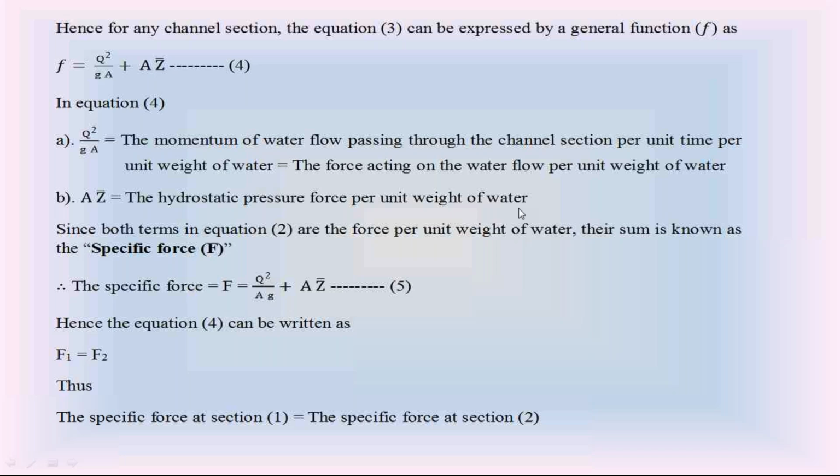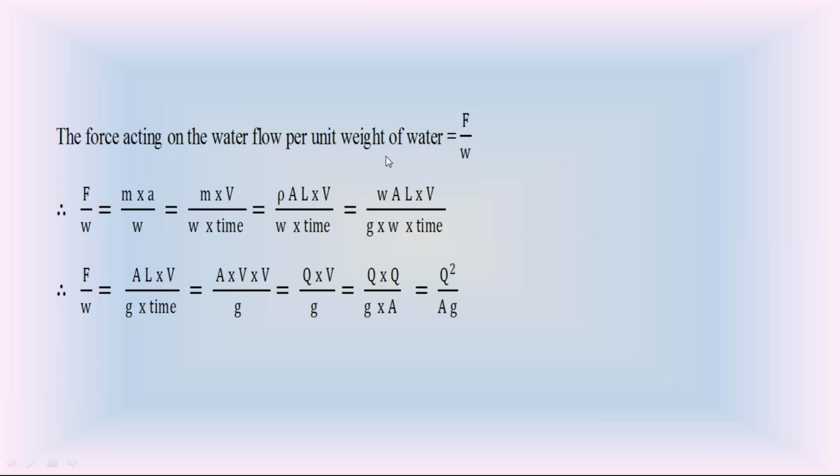The problem is how this Q square by gA is the force per unit weight of water. So please everyone follow that Q square by gA calculation. Now I am going to explain that derivation.